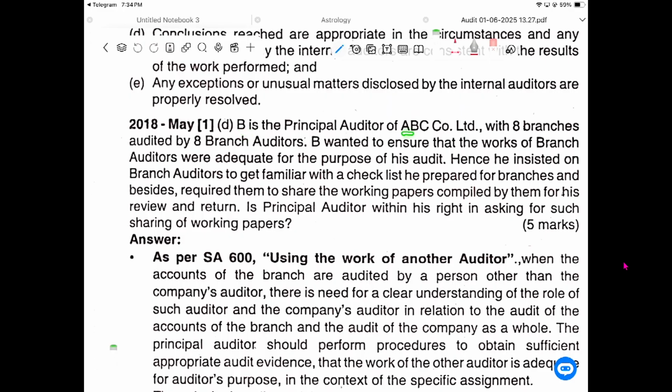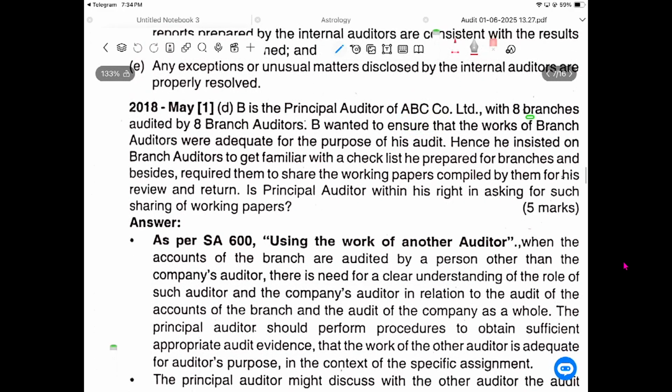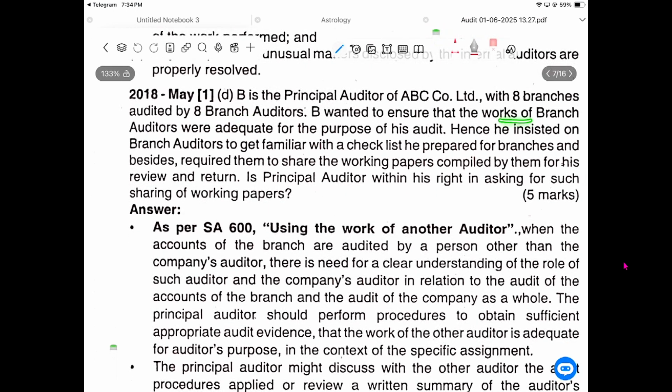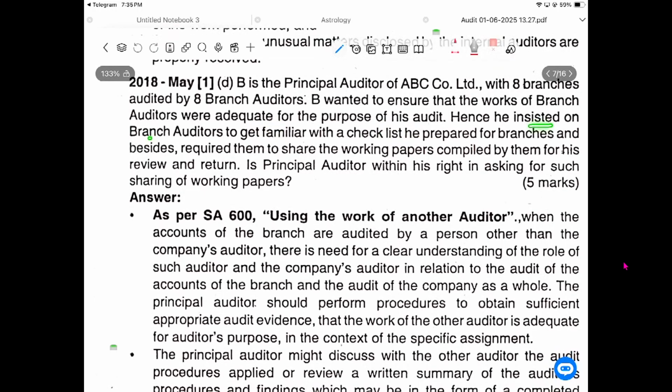B is the principal auditor of ABC Limited. Eight branches are audited by eight branch auditors. He wants to ensure that the work of the branch auditor was adequate for the purpose of the audit. Hence, he insists that the branch auditor get familiar with the checklist prepared by him, and besides requires him to share the working papers compiled by them for review and return. Does a principal auditor have the right to ask for sharing working papers? So the principal auditor is asking the branch auditor to share his working papers. So he has a right.